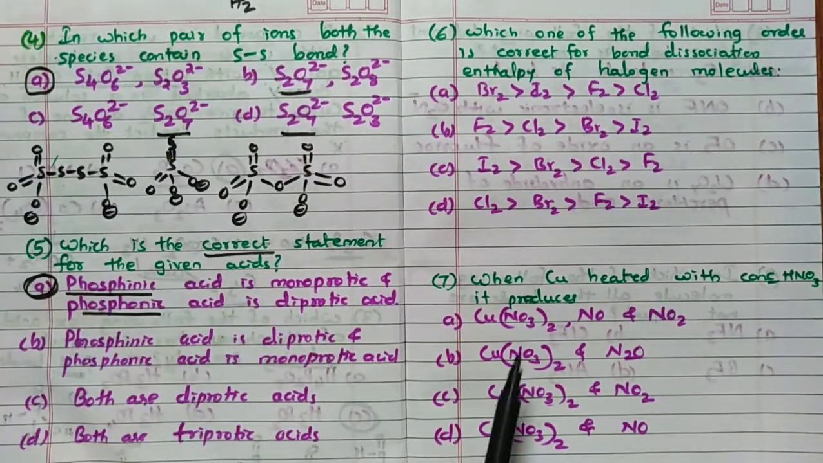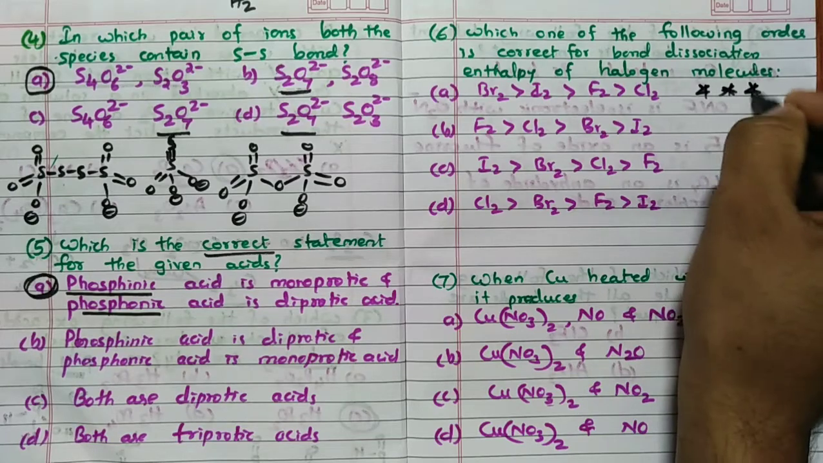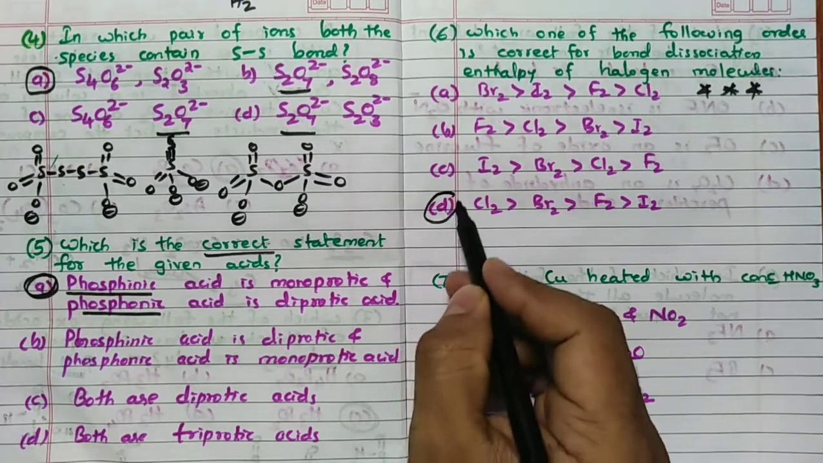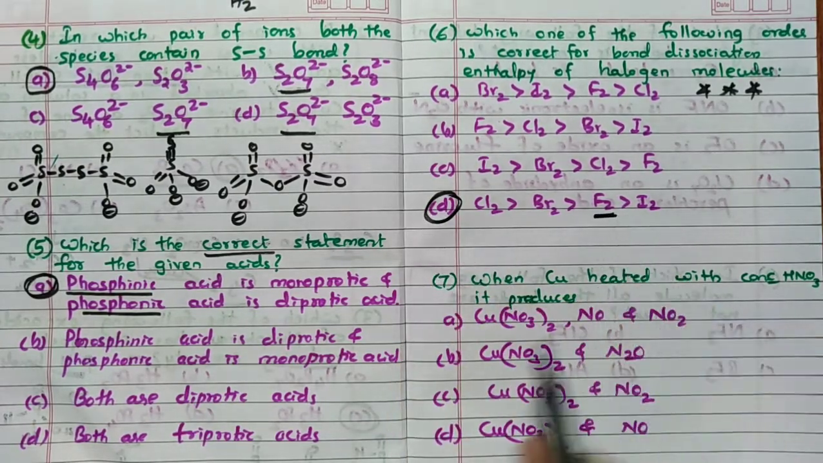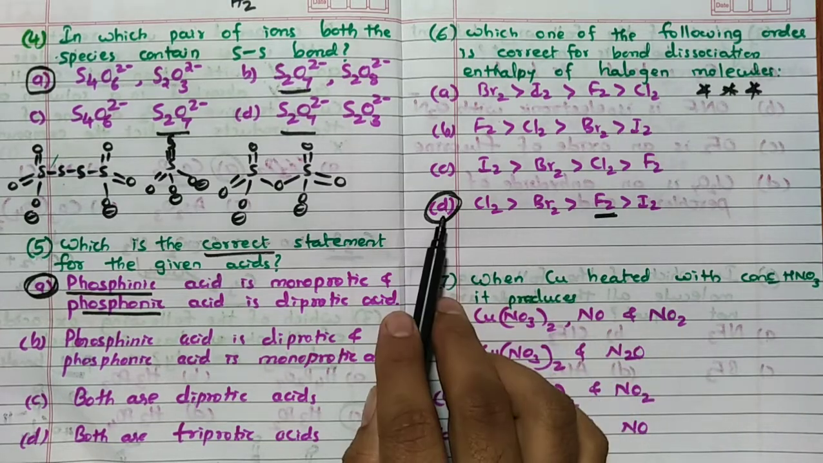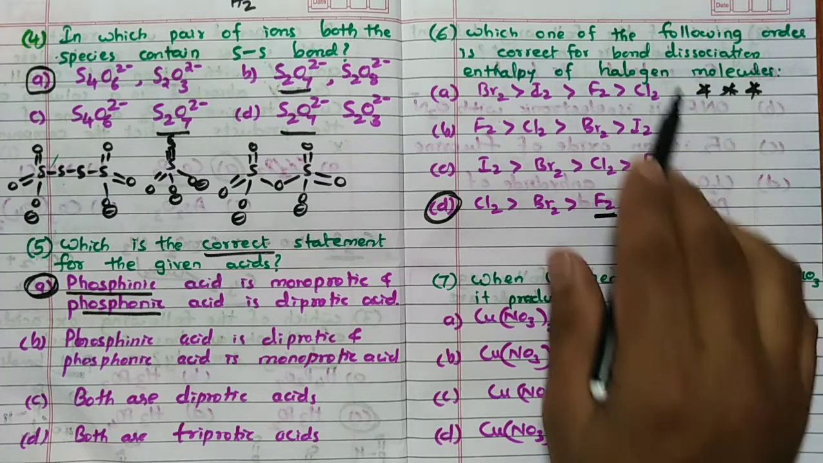Then, which one of the following orders is correct for the bond dissociation enthalpy of the halogen molecules? Very, very important point, because it is an exception. Hence, remember, we will forget this very easily. So, bond dissociation enthalpy: Cl2 is more than Br2, more than F2, more than I2. The F-F bond dissociation enthalpy is very low because of small size and more interelectronic repulsion. Hence the answer for this question should be D. Remember this order: Cl2 more than Br2 more than F2 more than I2. Bond dissociation enthalpy.